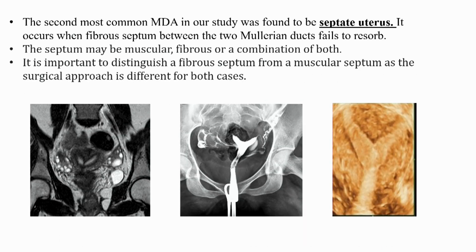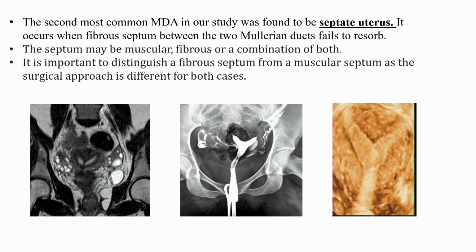This was the coronal MRI image of the septate uterus, in which we can see the fundal contour is normal. This was the HSG done, and it was reported as a subseptate uterus, and this is the 3D ultrasound image of the septate uterus.